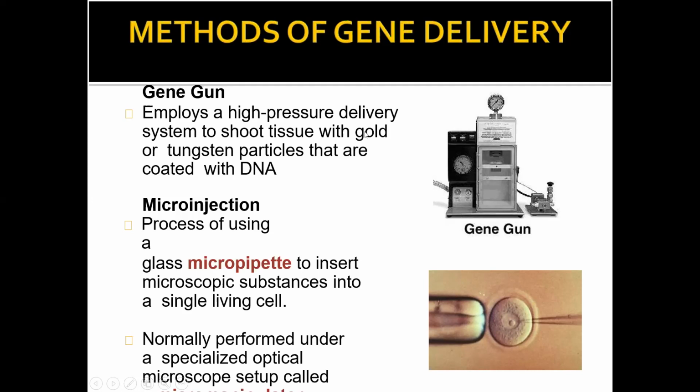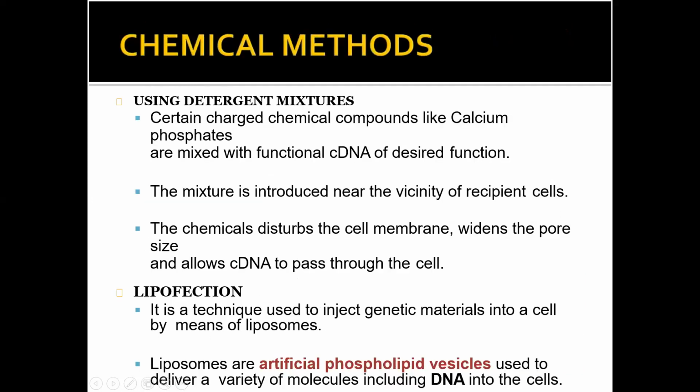Now the next variety is the chemical methods, using a detergent mixture like calcium phosphate. These are chemicals which can disrupt the cell membrane and cause the DNA to enter. Liposuction is a technique used to inject genetic material into a cell by liposome. So liposome is also responsible for the transfer of gene into the body.